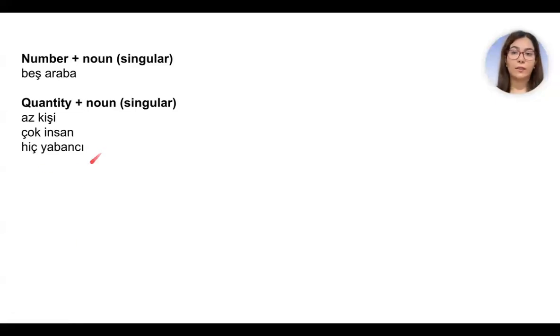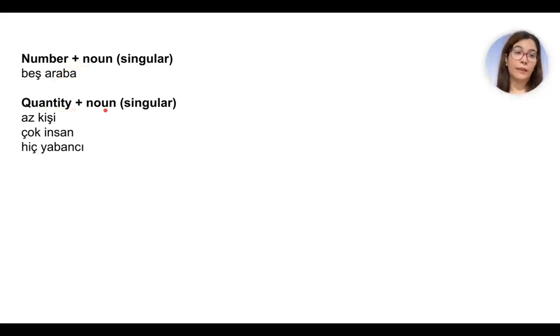And let's take a look at this quick tip in here. In Turkish, when we have a number, the noun after the number comes in singular form. Beş araba. We don't say beş arabalar, 5 cars, no. In English, we say 5 cars, but in Turkish, beş araba. In English, 2 pencils. In Turkish, iki kalem. So numbers always come plus a singular noun. Beş araba.